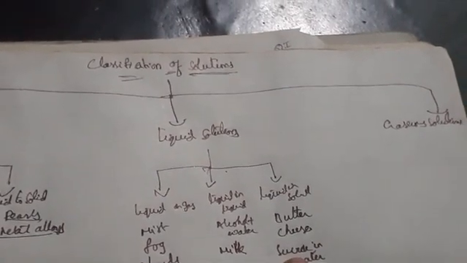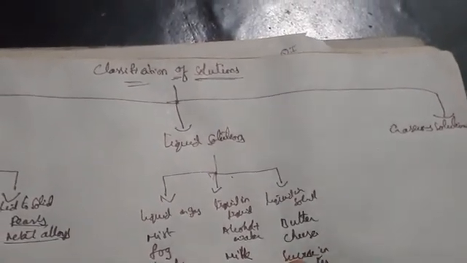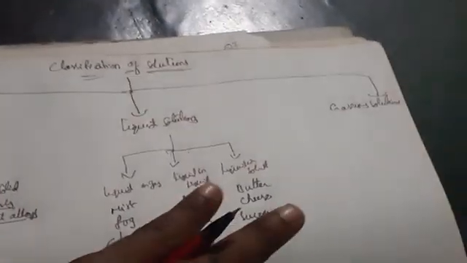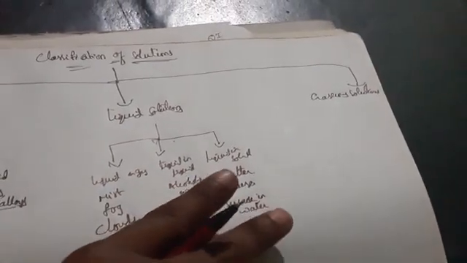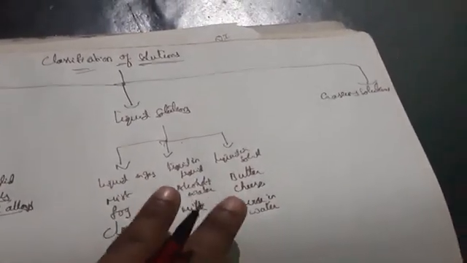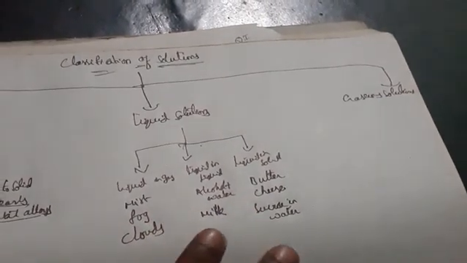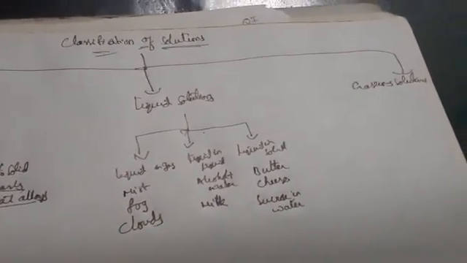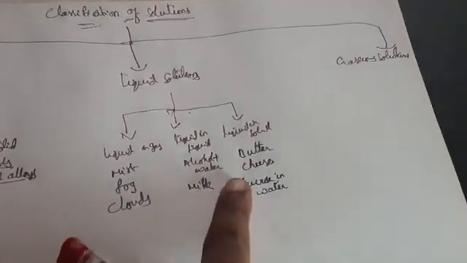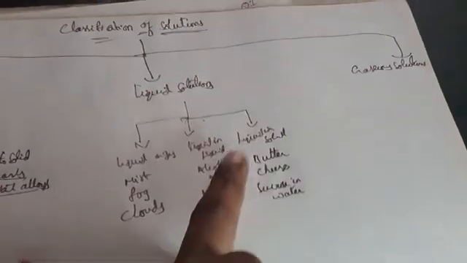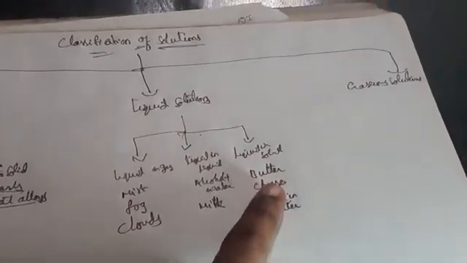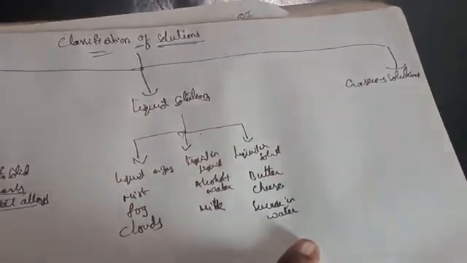Whatever salt, whatever carbohydrate we are taking, that one is a solid. So these are the examples of the liquid solutions. Liquid solution consists of three types, that is liquid in gas, liquid in liquid, liquid in solid. Liquid in gas examples: mist, fog, clouds. Liquid in liquid means alcohol, water and milk are the examples. Coming to liquid in solid, butter, cheese, sucrose in water are the examples of liquid in solid.